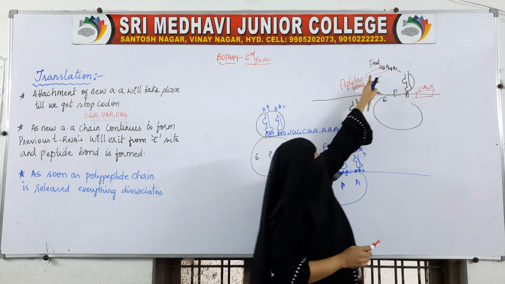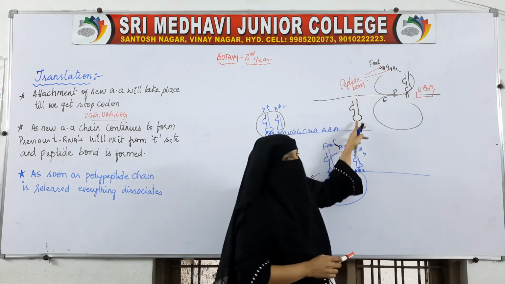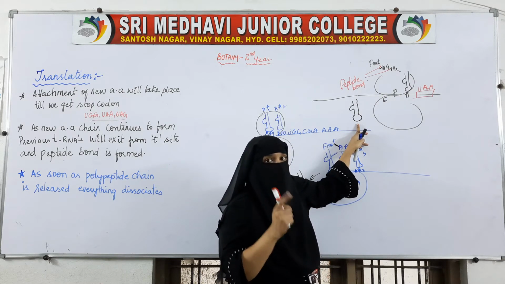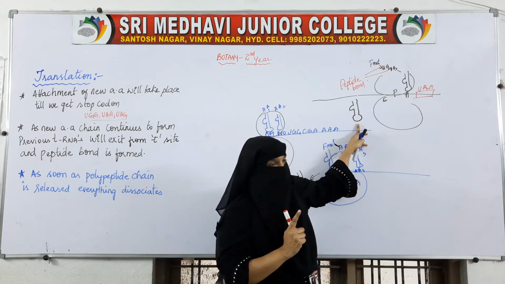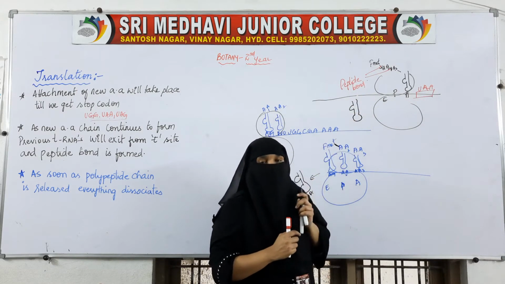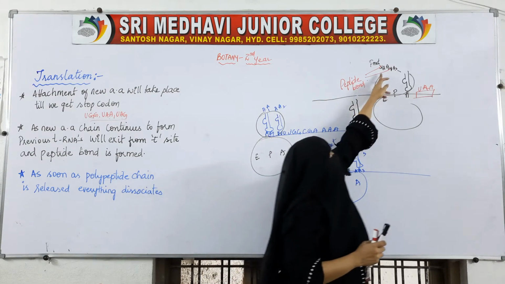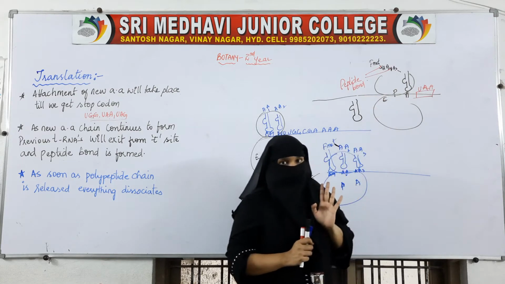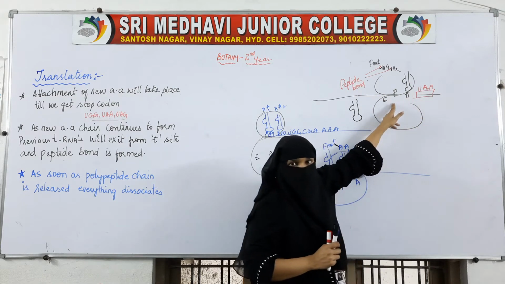Okay. So, now after this bond is formed, the tRNA will be exiting. The first tRNA, which was carrying the first amino acid, will exit. Then as it moves further, the tRNA which was carrying the second amino acid will exit, and the second amino acid will form a bond with the third amino acid. Then comes the fourth amino acid.